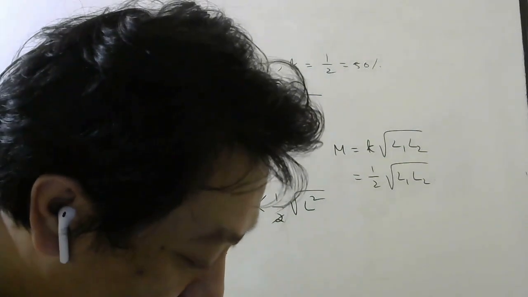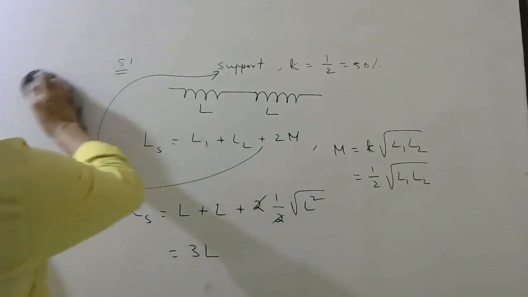Okay, let us see question number 52 now. You see, two coils are at fixed locations.